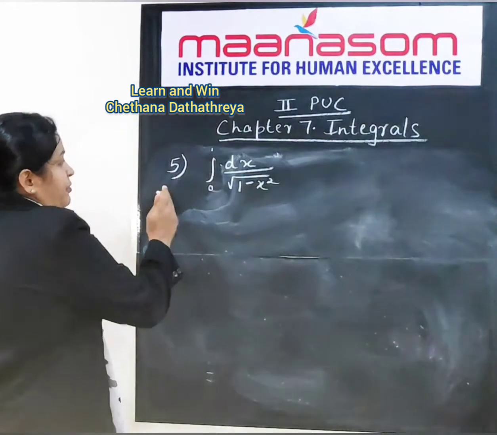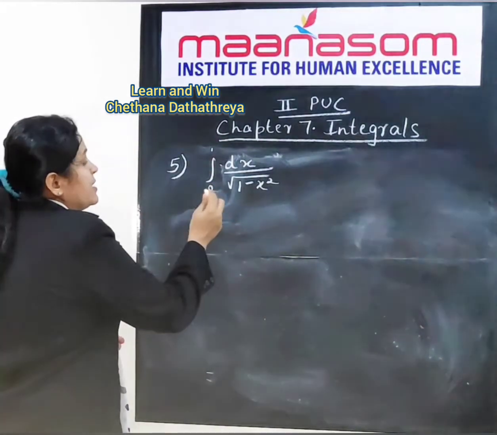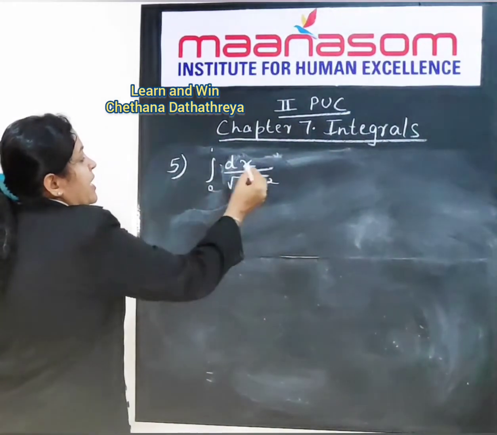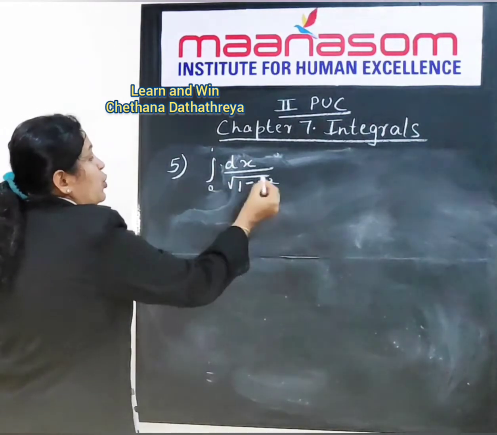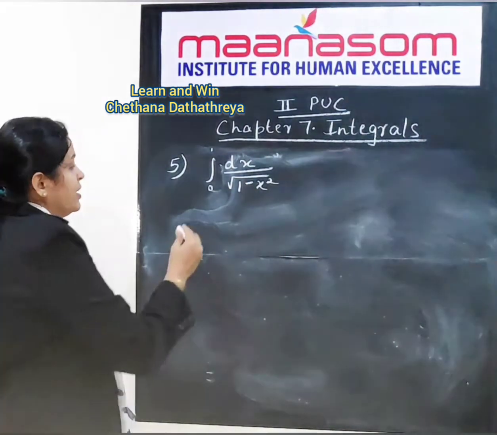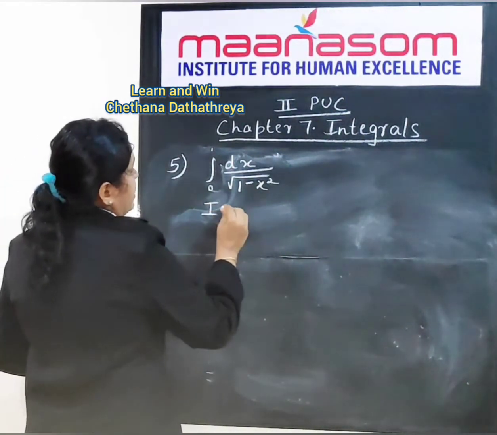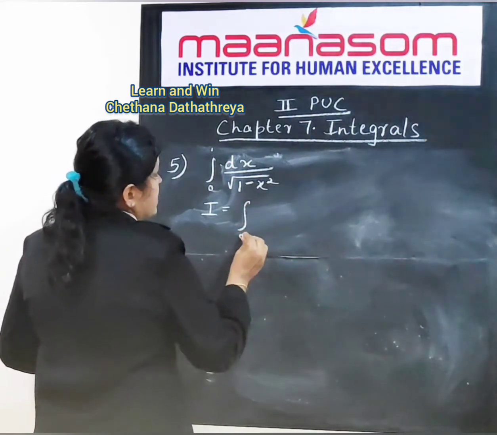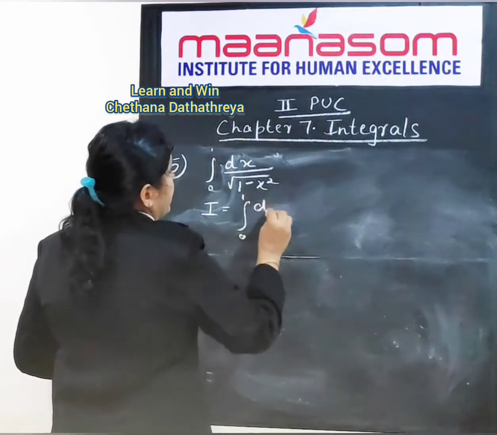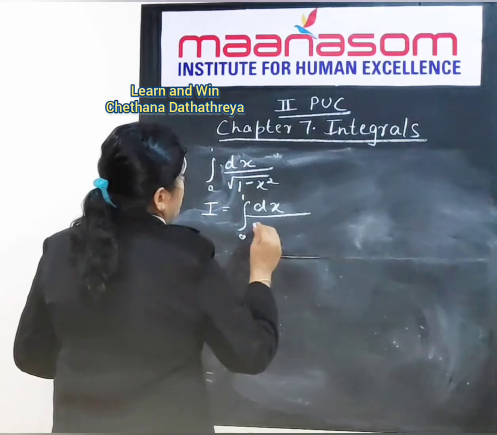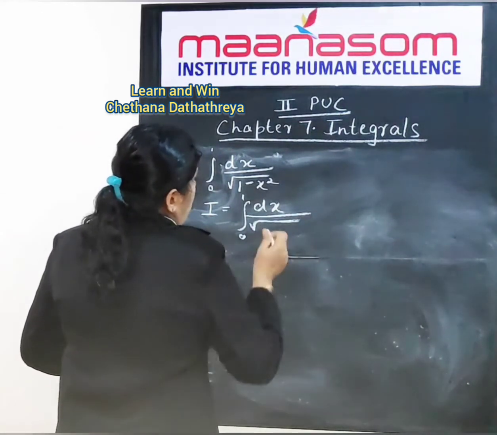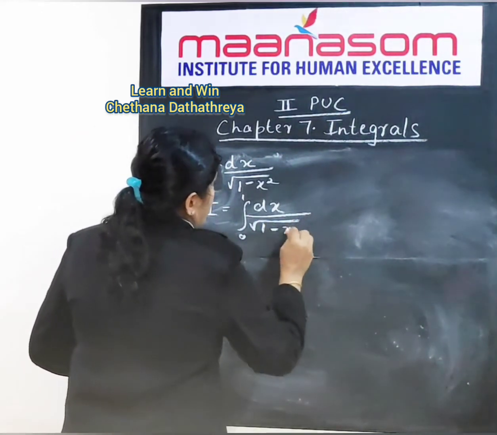Let us solve the fifth problem. Integral 0 to 1 dx divided by root 1 minus x square. Let us first write I is equal to integral 0 to 1 dx divided by root 1 minus x square.